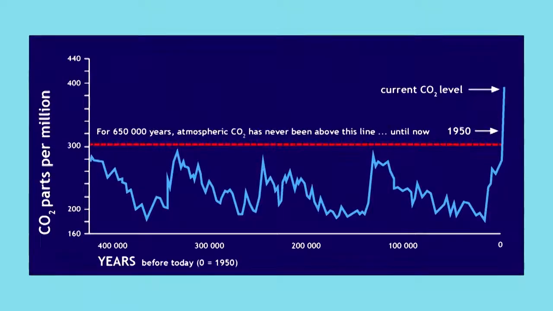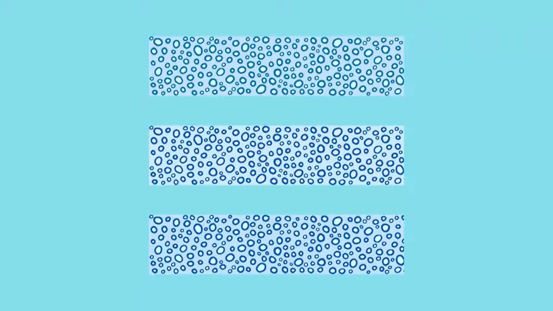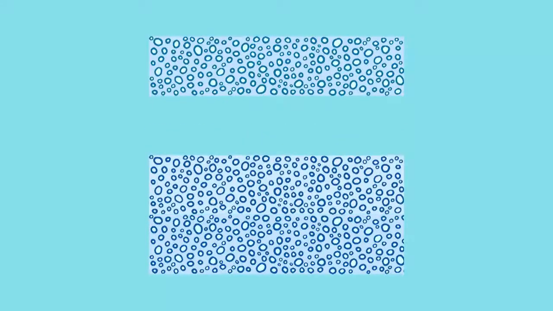This graph shows that carbon dioxide levels in the atmosphere are higher now than at any time that humans have inhabited this planet. We can measure the concentration in the past, for example, by analyzing tiny pockets of air that have been trapped in Antarctic ice as it got laid down year by year.